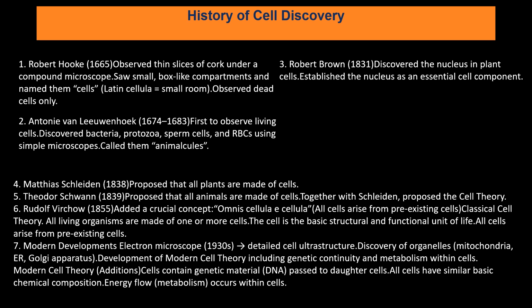Moreover, scientist Robert Brown in 1831 discovered the nucleus in plant cells and established the nucleus as an essential cell component. And further moving forwards, we have Schleiden and Schwann, who gradually gave the cell theory based on which we define what is a cell. We will know more about cell theory in the upcoming slides.